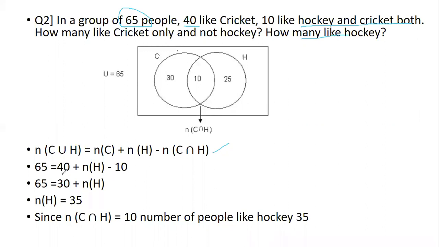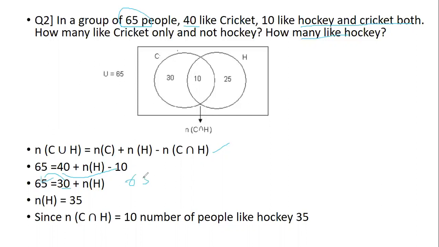So apply all the numbers. 65 is equal to 40 plus n of H minus 10. Now 65 is equal to 40 minus 10, which is 30, plus n of H. If I take 30 to the other side, it becomes minus.